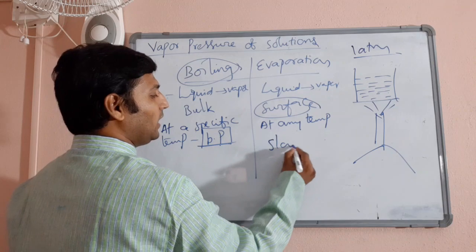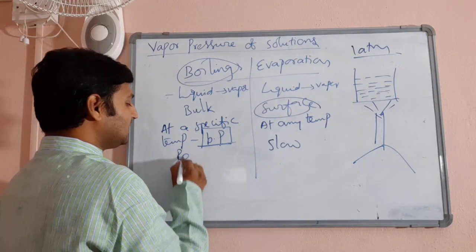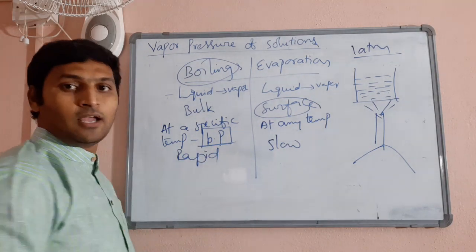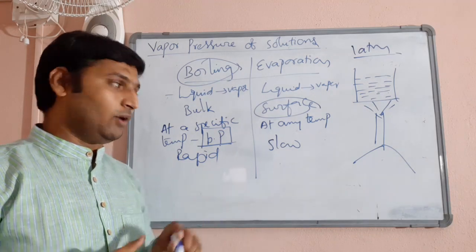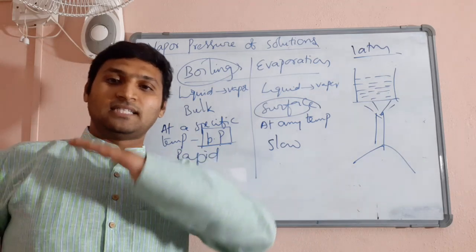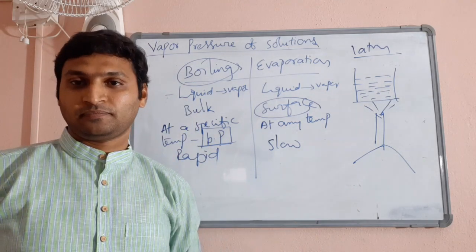This is a very slow process, whereas this is a rapid process. Once the boiling point is reached, within no time the entire bulk of the liquid is evaporated, whereas this one happens indefinitely and happens very slowly.